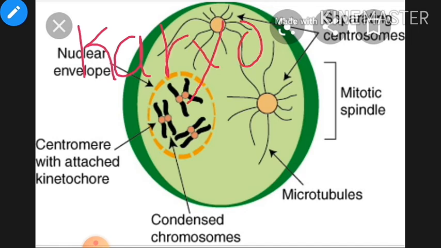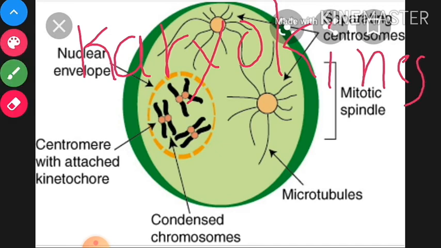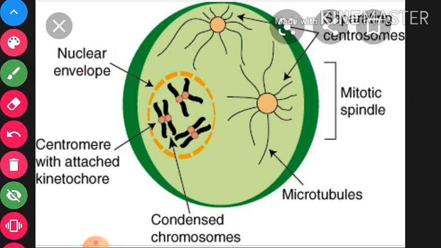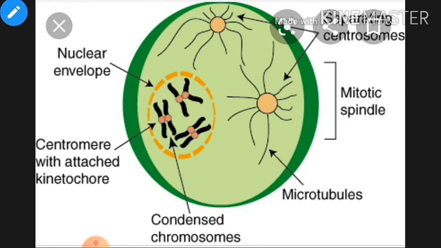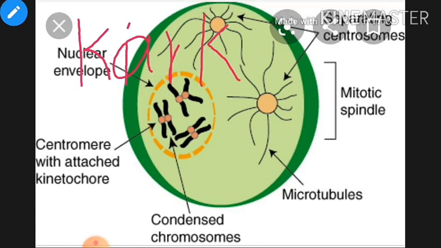I have told you na, karyokinesis is the division of nucleus. So there are different kinds of changes we will observe in the nucleus during the karyokinesis. So this is the first kind of the changes. Like karyokinesis will also be divided in different phases, I have told you also just before.